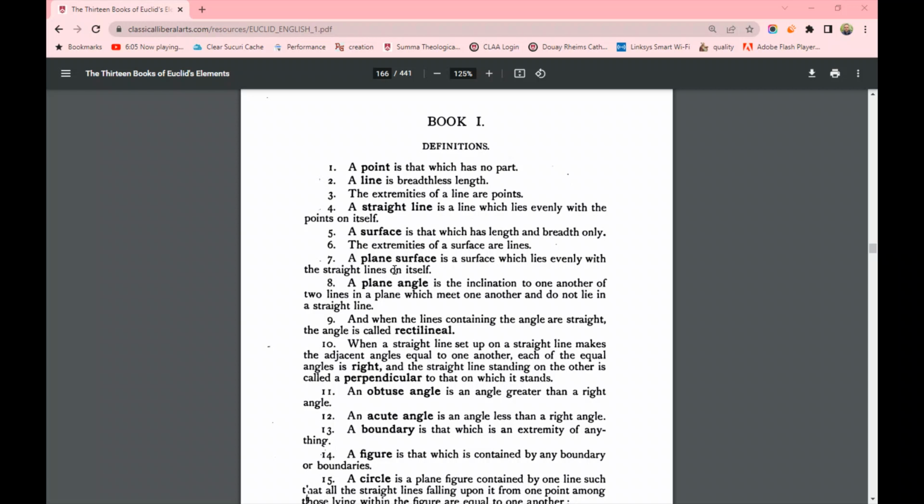Definition 9. When the lines containing the angle are straight, the angle is called rectilineal. When the lines are straight, it's called a rectilineal angle because the lines could be curved, right? But when the lines are straight, rectilineal means straight line.